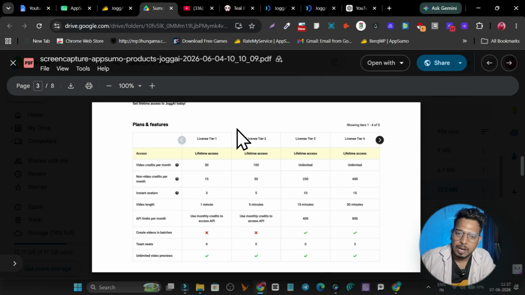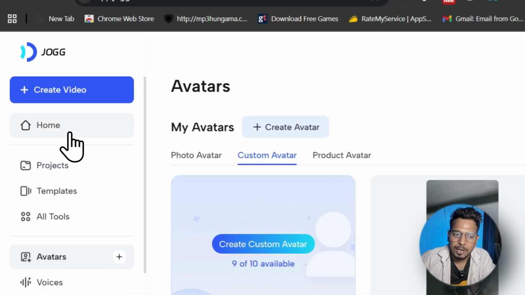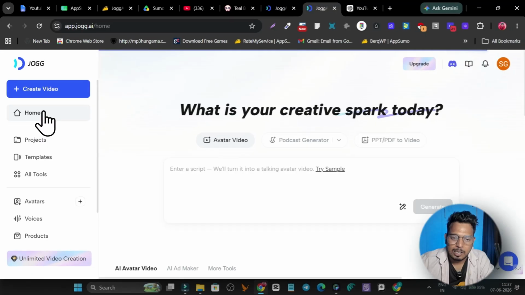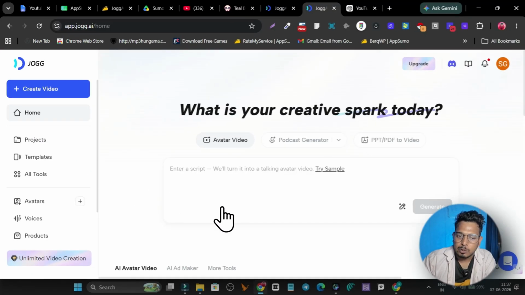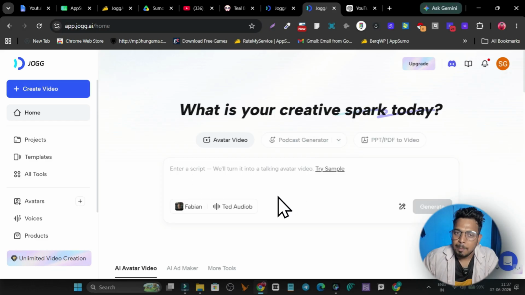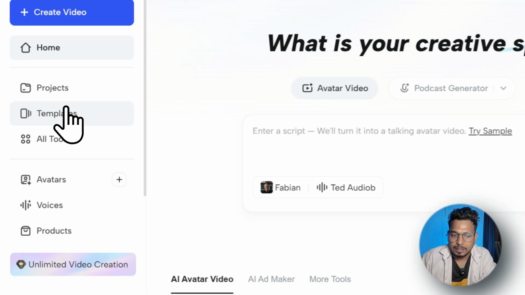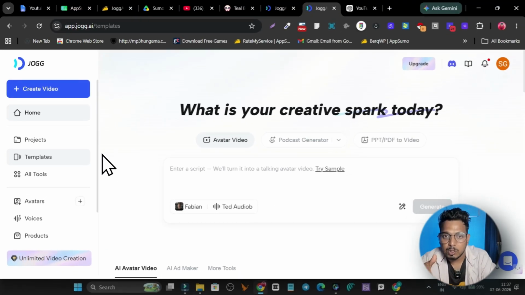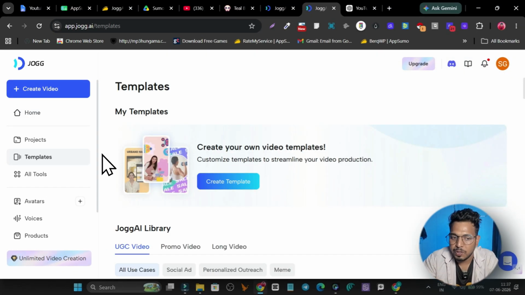Once you get the lifetime deal, this is the dashboard you are going to log in to. In the dashboard, I am right now on the home section, and it will ask you to enter the script. Once you enter the script, you will start creating the videos. But let me tell you, before adding your script, you need your clone or avatar. By default, we have hundreds of templates available with thousands of variations and combinations of voices.